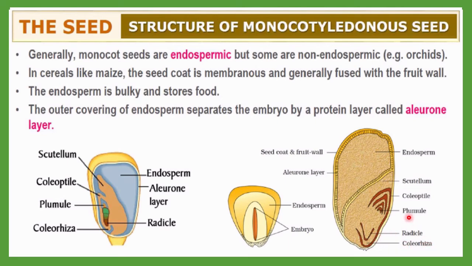Here plumule and radicle are not naked as in the dicot. In a monocot, the plumule has one extra layer, the coleoptile, and the radicle has one extra layer in the form of the coleorhiza. So you must remember all these structures, and if you draw this diagram, you must notice all these labels, otherwise you will not get any marks. So here you can see the scutellum, coleoptile, plumule, then the coleorhiza which protects the radicle, then the aleurone layer and endosperm. These are all unique characteristic structures present in monocotyledonous seeds.